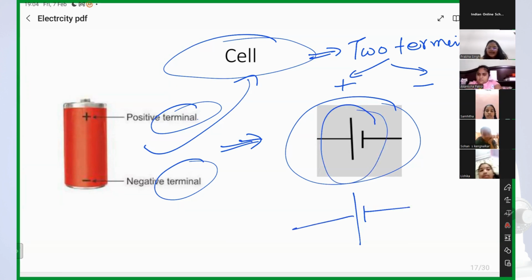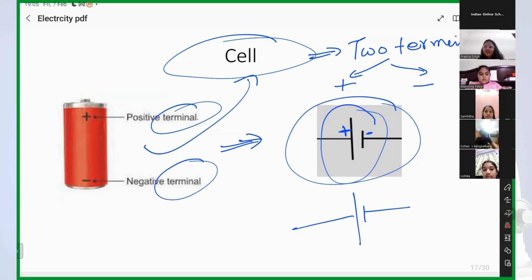Does the longer line segment represent the positive terminal or the negative terminal? Positive. Yes, this longer line segment represents the positive terminal of the cell. What about the shorter line segment, guys? Negative. Yes, very good. The shorter line segment represents the negative terminal.